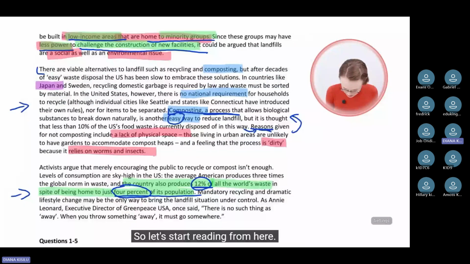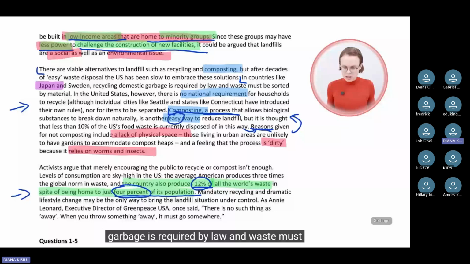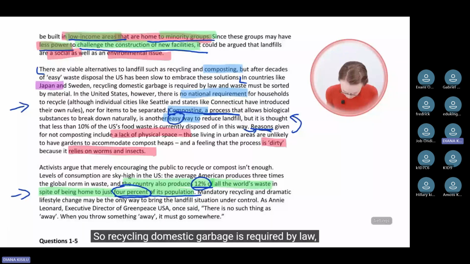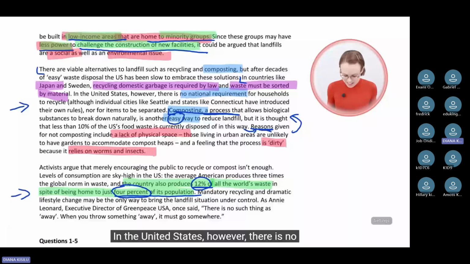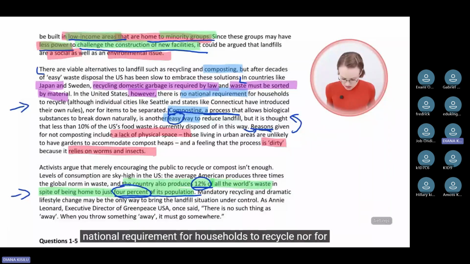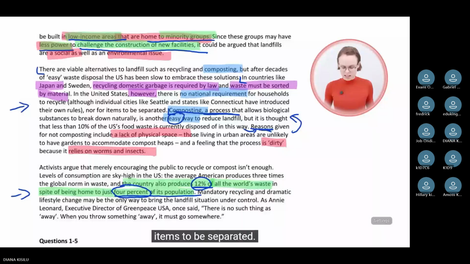In countries like Japan and Sweden, recycling domestic garbage is required by law, and waste must be sorted by material. So recycling domestic garbage is required by law, waste must be sorted by material. In the United States, however, there is no national requirement for households to recycle, nor for items to be separated. So let's have a look at our answer choices. What do the answer choices say?